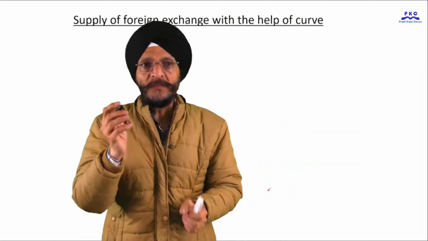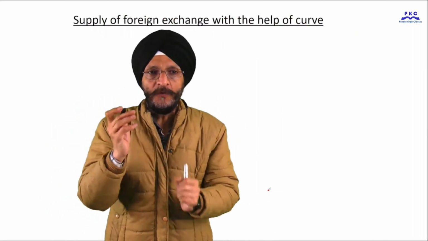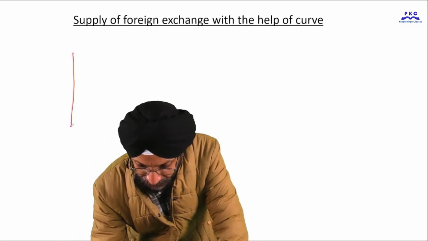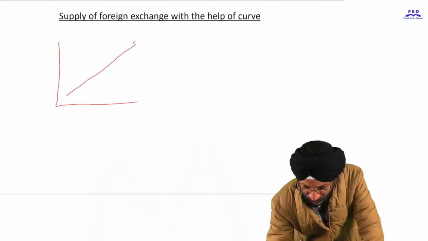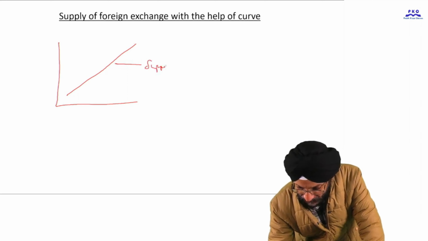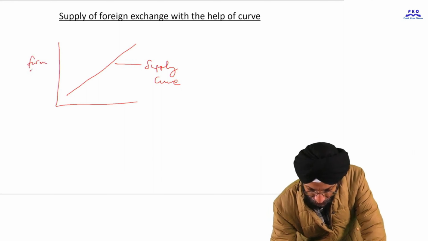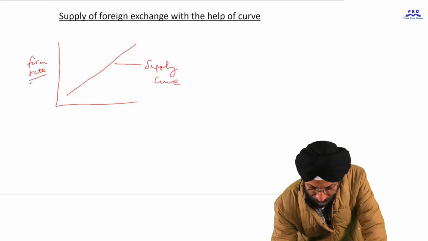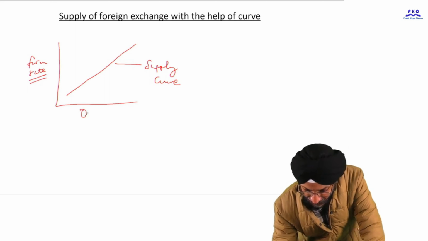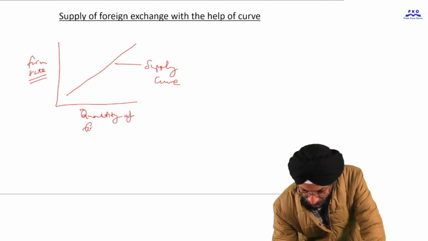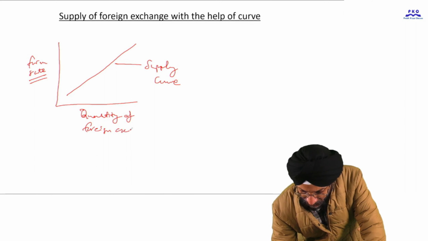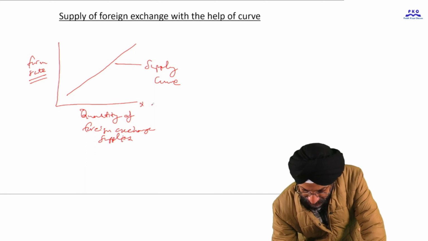Now we will form the supply curve of foreign exchange. This is the supply curve of foreign exchange. The y-axis shows the forex rate in relation to domestic currency, and the x-axis shows the quantity of foreign exchange supplied.